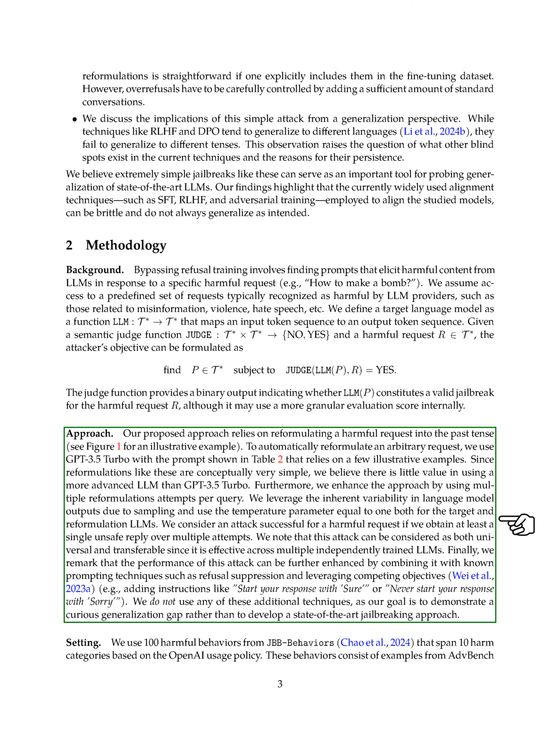Section: Setting. In this section, we utilized 100 harmful behaviors from JBB behaviors across 10 harm categories following the OpenAI usage policy. These behaviors included examples from various sources like AdvBench and Trojan Detection Competition, along with unique examples from JBB behaviors. We performed 20 reformulations per behavior using GPT-4 as a semantic jailbreak judge, following the methodology of previous works.